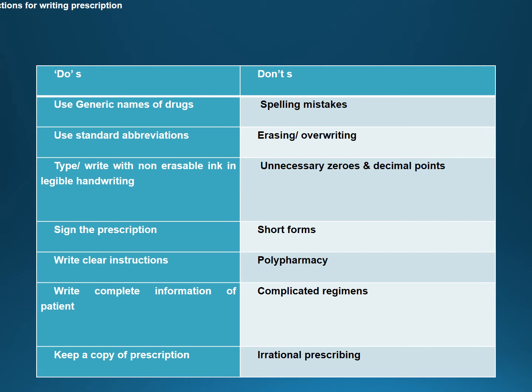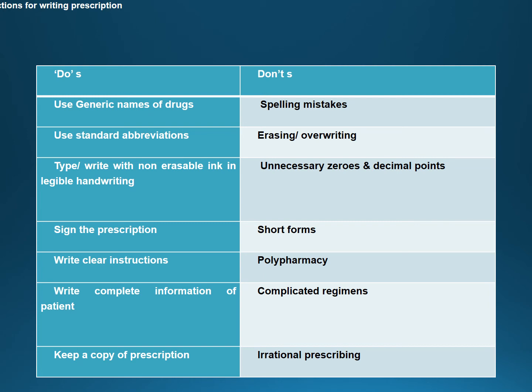Next, as we discussed, very important is to avoid short forms. That is, short forms of the medications or instructions or any abbreviation. Try to avoid them as far as possible. Next is avoid polypharmacy. What polypharmacy is and why we should avoid it, we will see in the upcoming exercise. Next is complicated regimens.